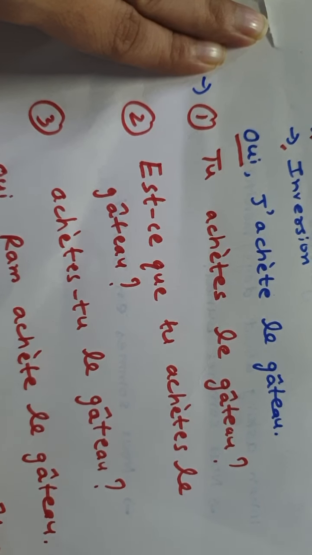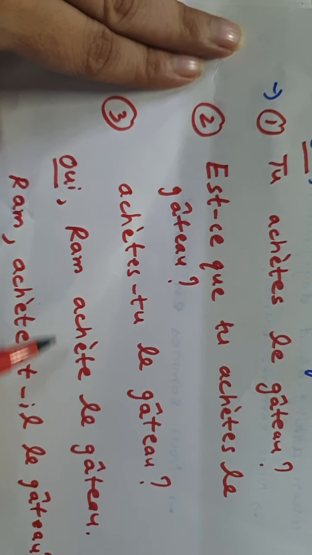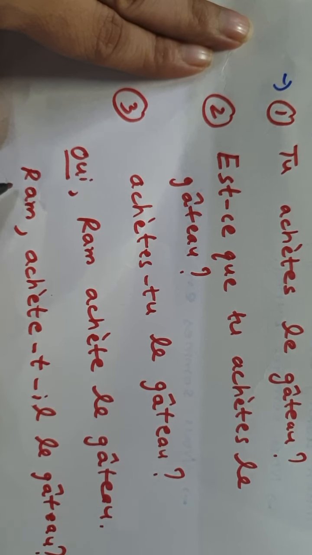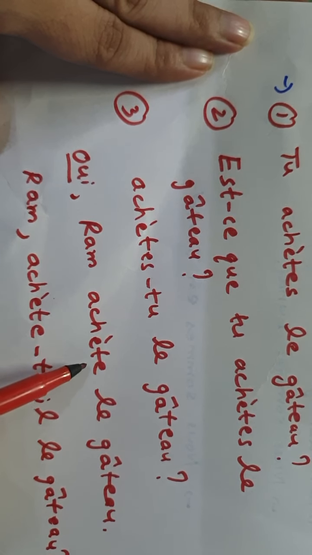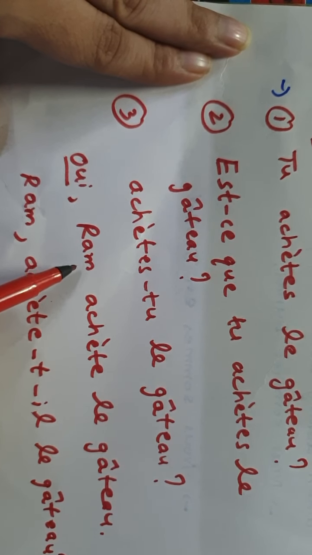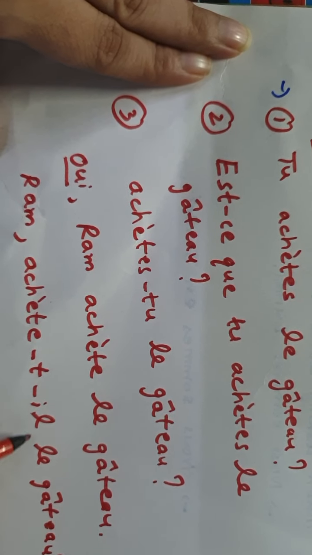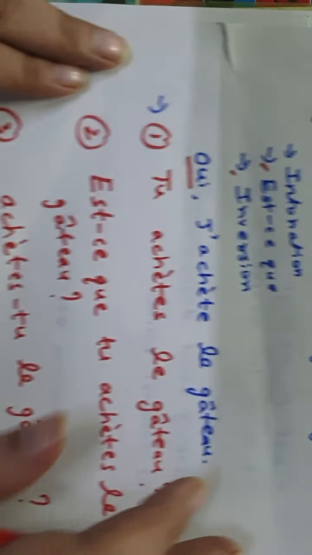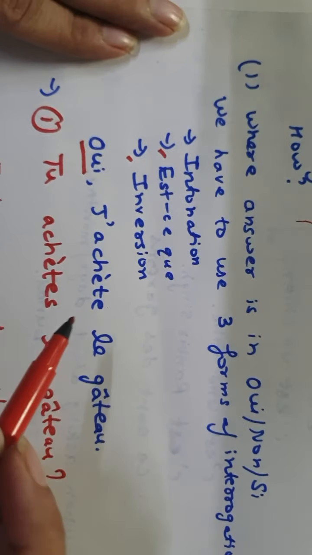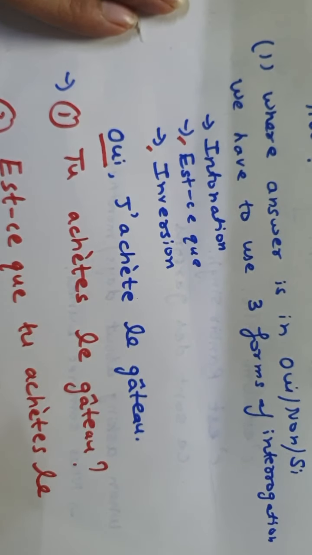So this is how, when the name of a person has been given, we are going to make the question using inversion. First you write the noun, put a comma, then take the verb and do the inversion of this verb with the subject, that is Ram here, putting t in between because the verb ends with a vowel, then il, le gâteau. So this is how, whenever the answer is in oui, non or si, you just have to use the three ways of interrogation to make a question.